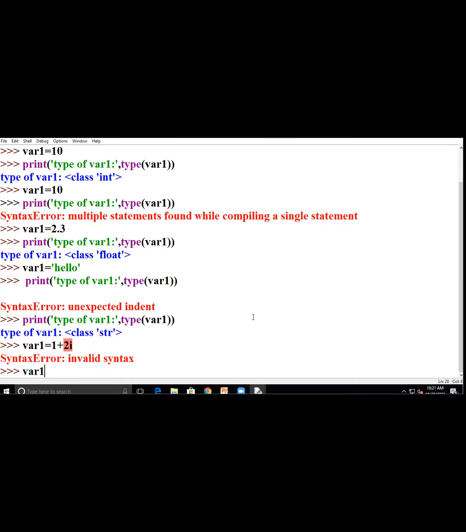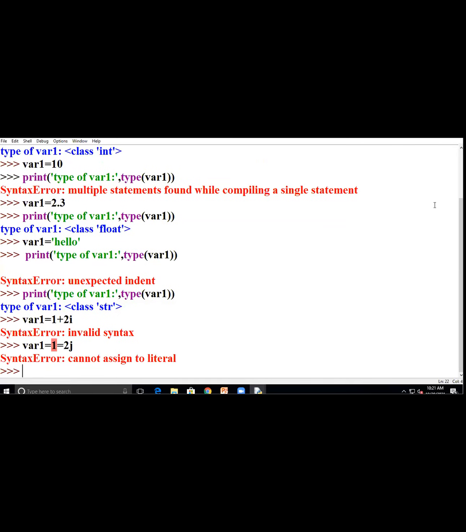Sorry, here I forgot, I write a j. var1 is equal to 1 plus 2j.